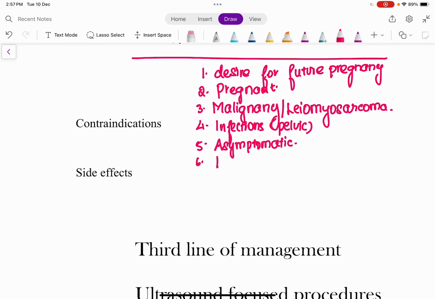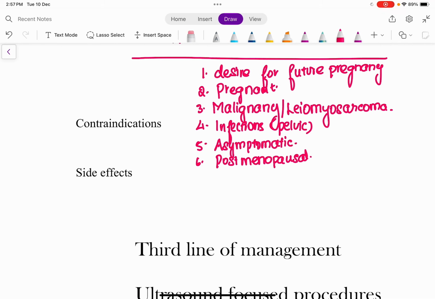The other contraindication is any female who is in the postmenopausal age group. Why? Because we all know that after menopause, once the female enters the menopausal age, there is a decrease in the amount of estrogen in her body. So once the female hormones decrease, this fibroid, which is an estrogen and progesterone dependent benign tumor, is going to shrink in size.